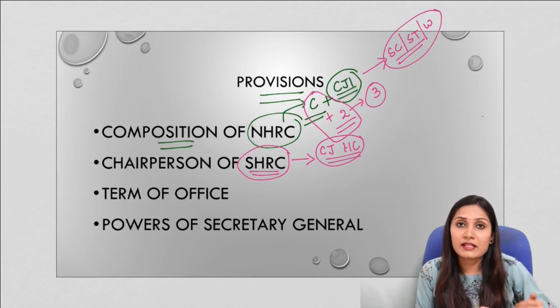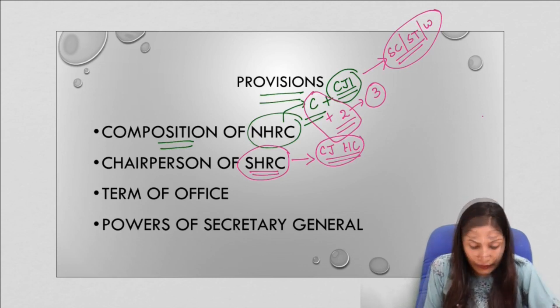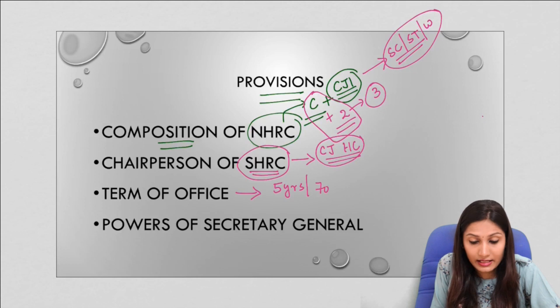So such statements are very important. So all these questions can be asked in your preliminary examination in the form of statement based questions. Now if we talk about the term of office of NHRC and SHRC, the chairperson and the members of NHRC and SHRC will hold office for 5 years or until they complete the age of 70